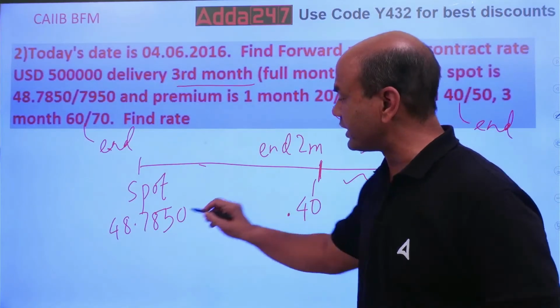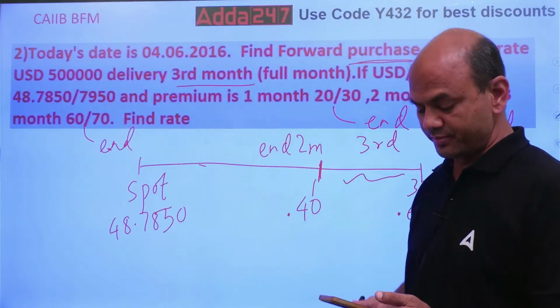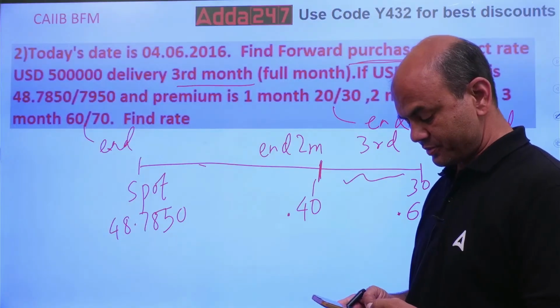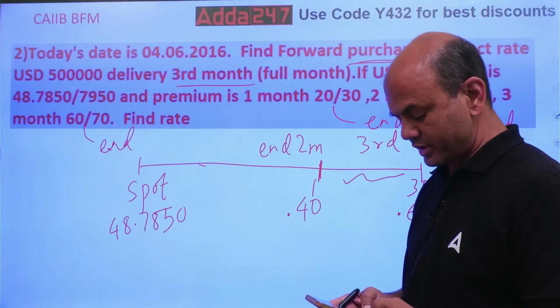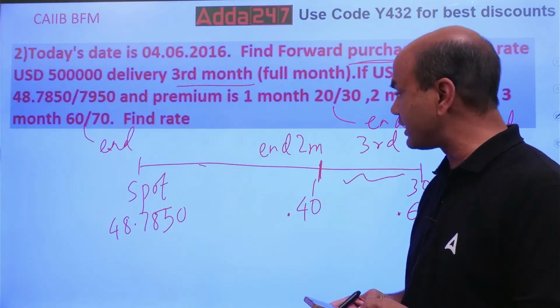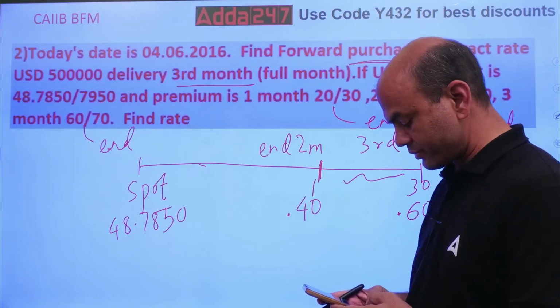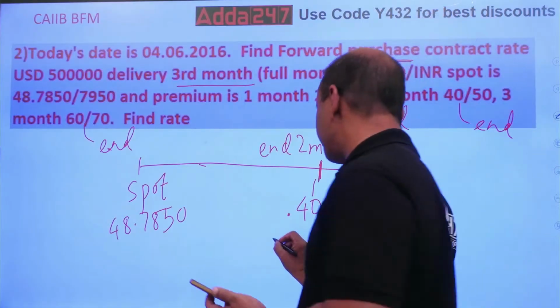Don't use this point at the end. Use it below 78, not below 50. So do it, everyone. What is the answer? 48.7850 plus 0.40, so it is 49.185.